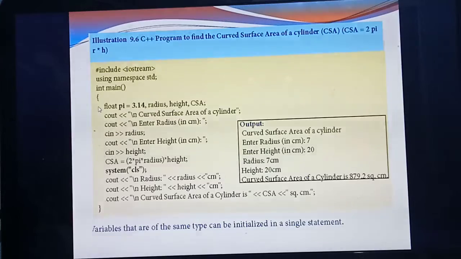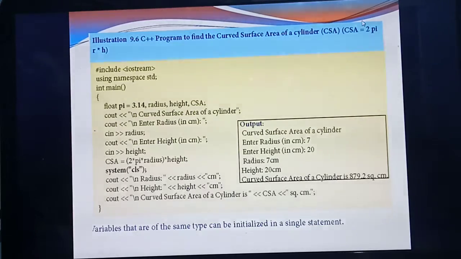Okay. So immediately, you think you need to remember. You should declare variables. As I already said, read the question and identify how many variables you need. You need a radius, height, pi and curved surface area. Okay, listen carefully. What's the constant value of pi? The constant value of pi is 3.14.